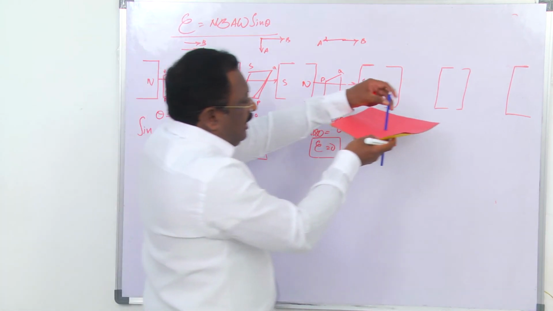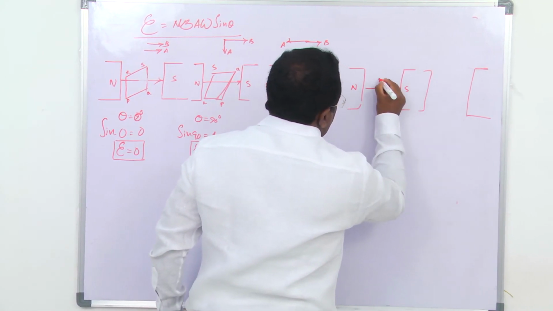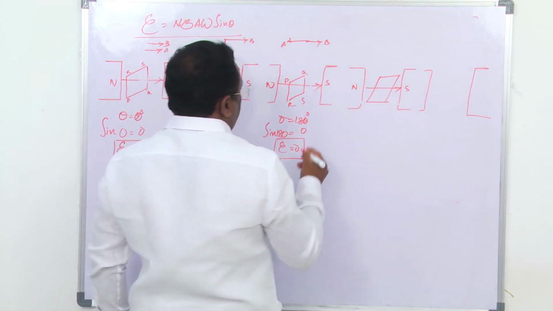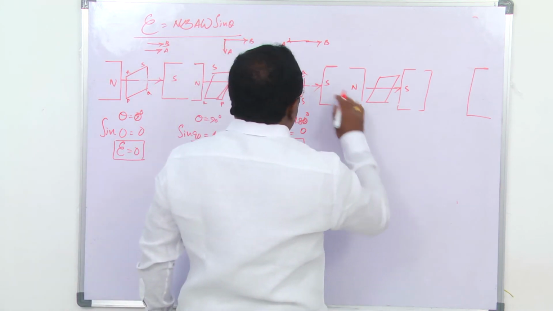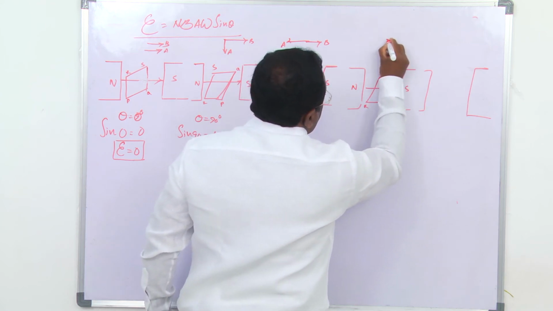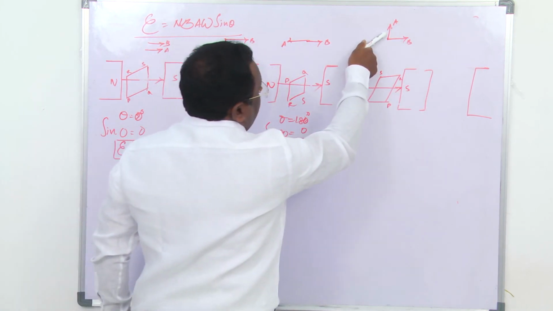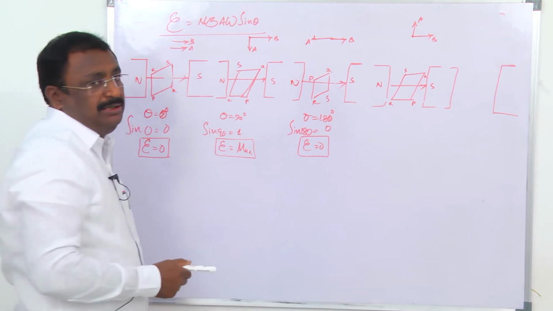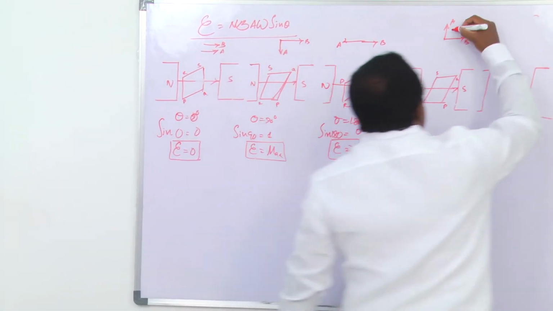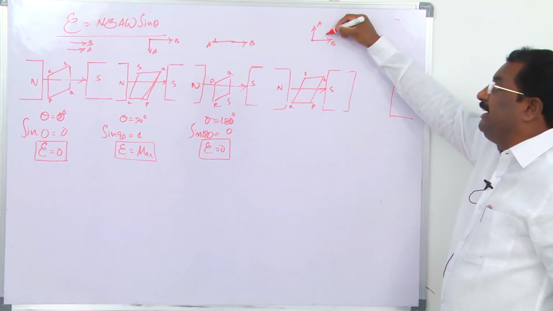Next, like this. Now what happened? PQ, RS. Here this is the direction of B, this is the direction of A. Here what is A? Perpendicular to the plane of the coil. Now the perpendicular to the plane of the coil and B are mutually perpendicular, 90 degrees.